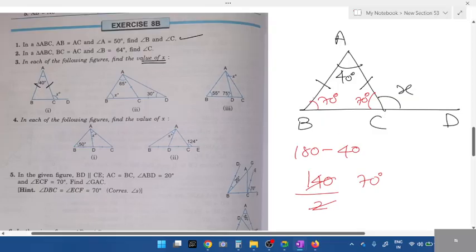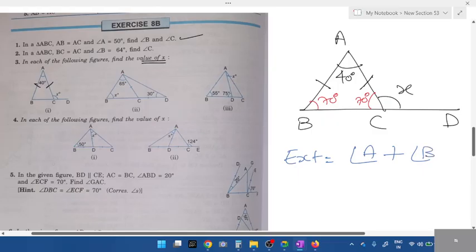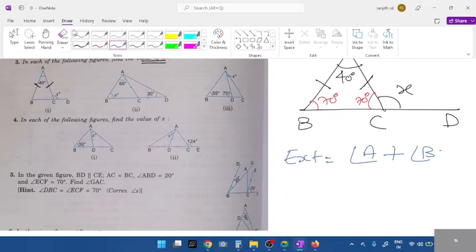So first always start with types of triangle. Go with isosceles triangle. Once you find that, how do you find angle x? Where is x? Interior or exterior? Exterior. For exterior, one formula is given. What is the exterior angle formula? Sum of interior opposite angles. Which two are the interior opposite angles here? Angle A plus angle B. And which is the exterior angle here?